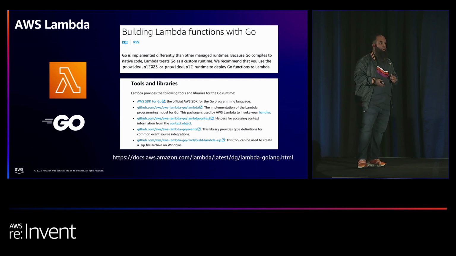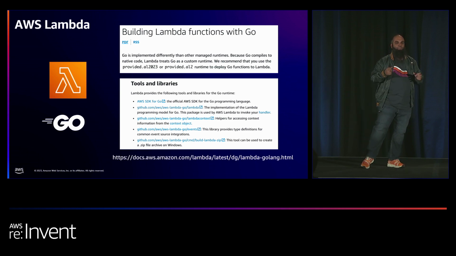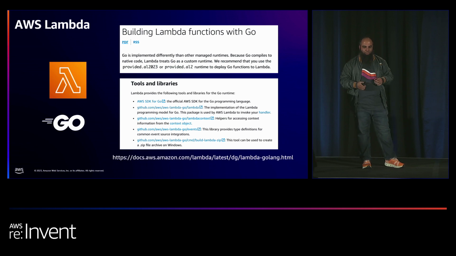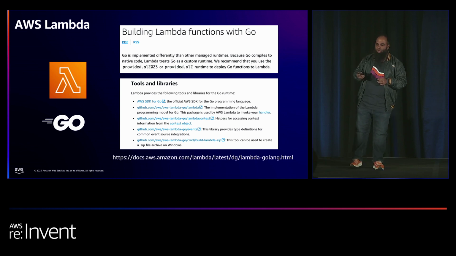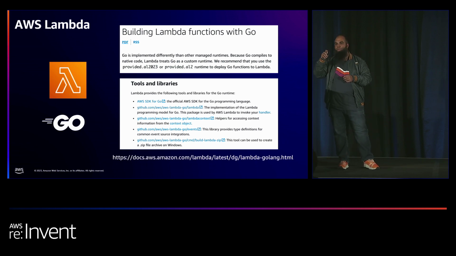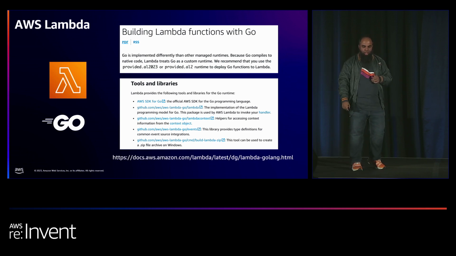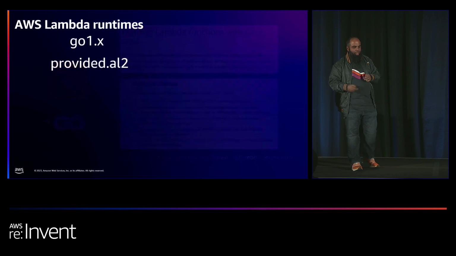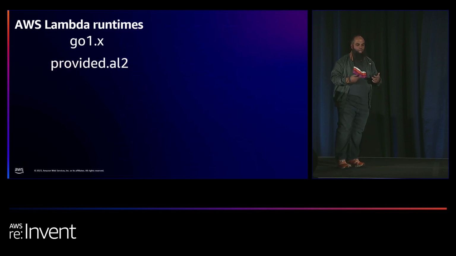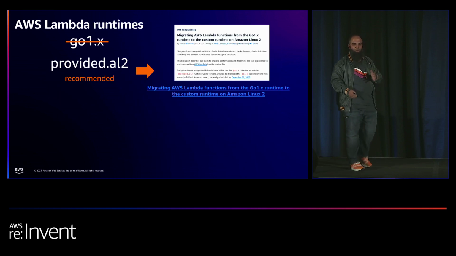In this case, for Go, what actually happens is that you create the binary, and then afterwards you just say, okay, fine, I'm going to use the custom runtime directly. The advantage you get is that everything becomes much smaller from a deployment perspective. From a support perspective, all you need to do is include the Lambda library support that we're going to talk about in a bit. The idea is that this gives you a way to get started quickly with the application that you have without worrying too much about runtimes anymore. So you can manage that part yourself.